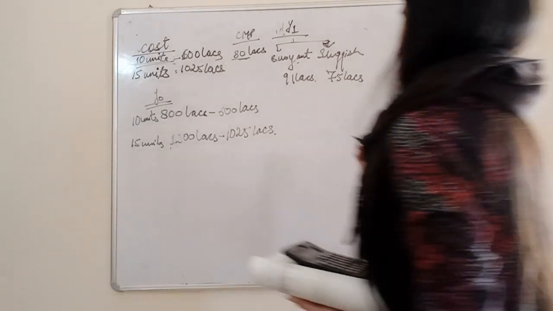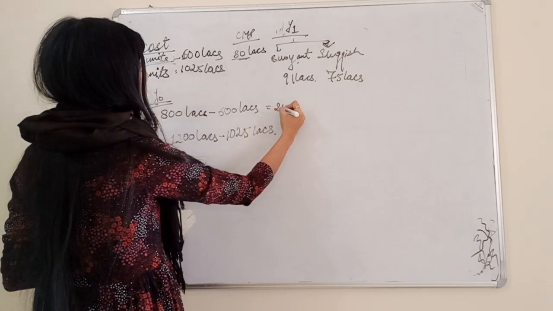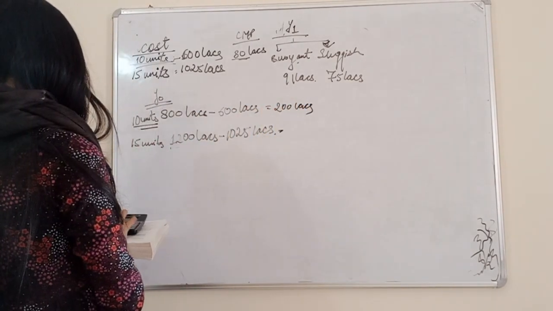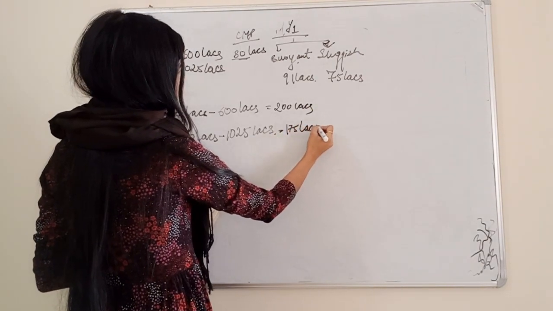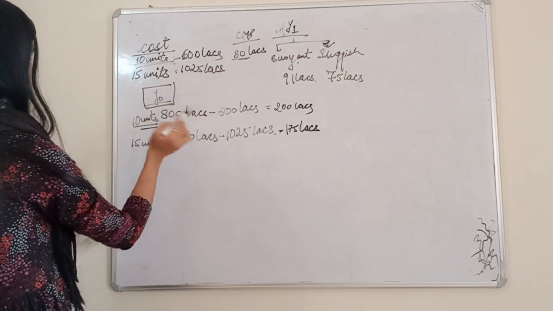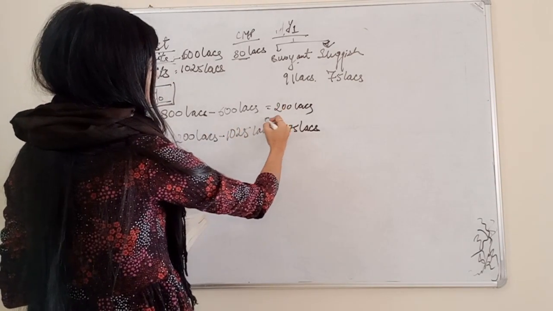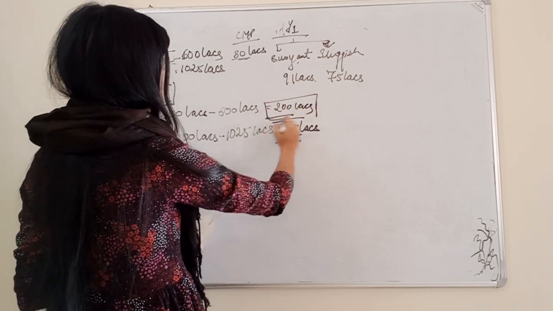So if he starts the construction of 10 units, he is going to earn 200 lakhs, and here he is going to earn 175 lakhs. If he decides to start the construction at year 0, then he is going to construct 10 units, because the net cash flow is 200 lakhs here and 175 here, so this option will be preferable.